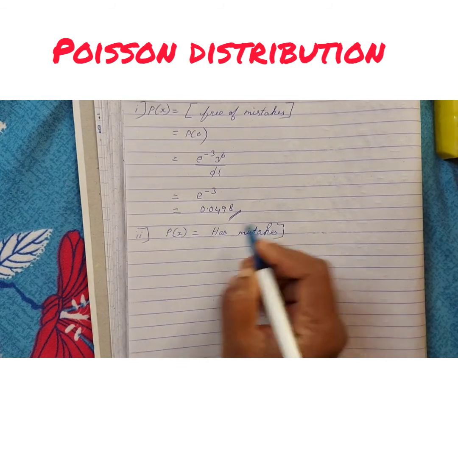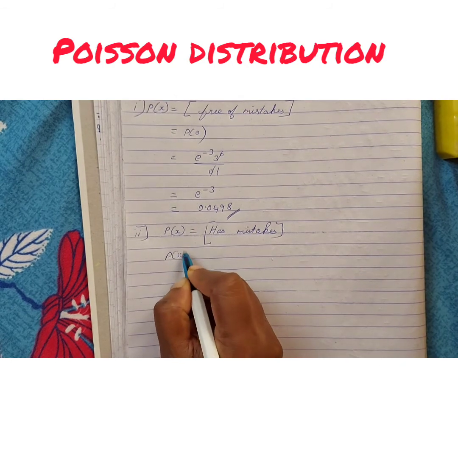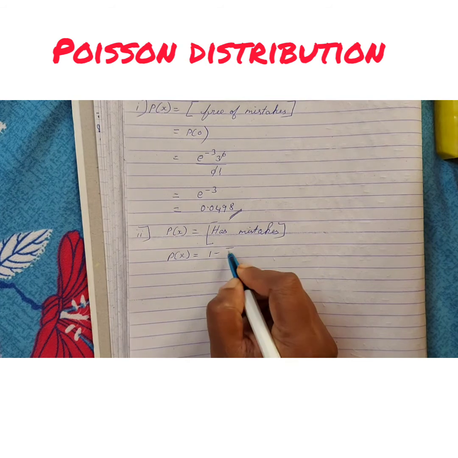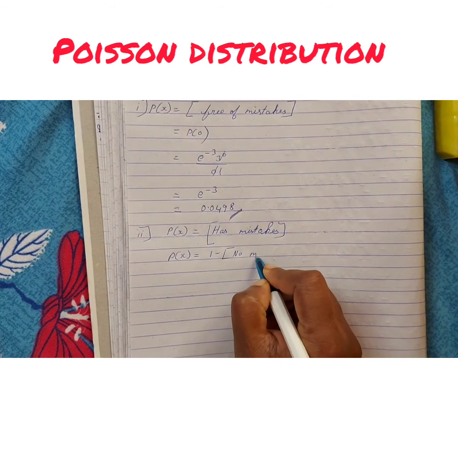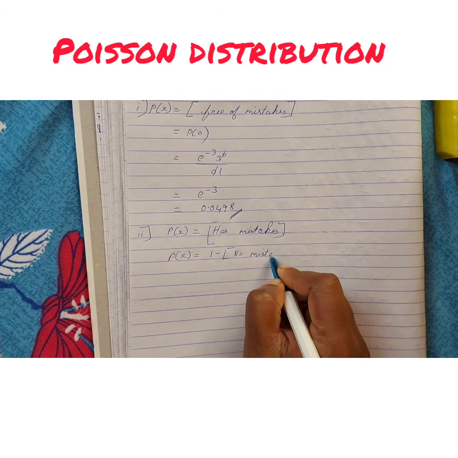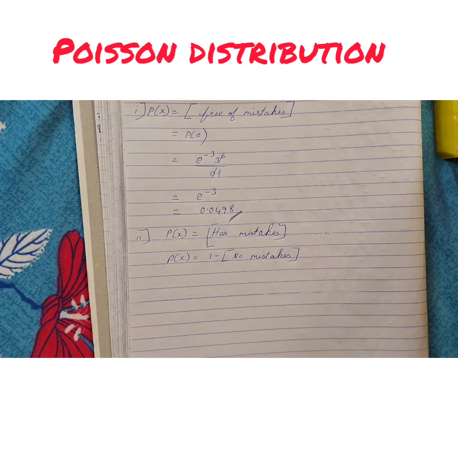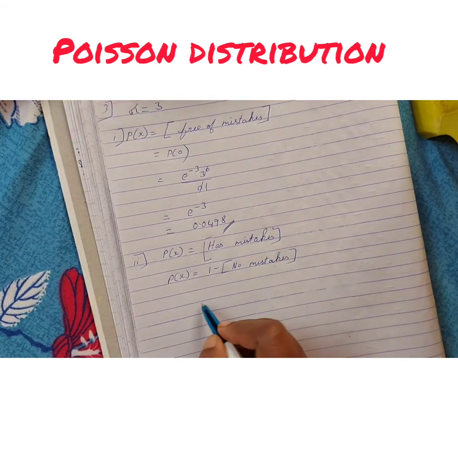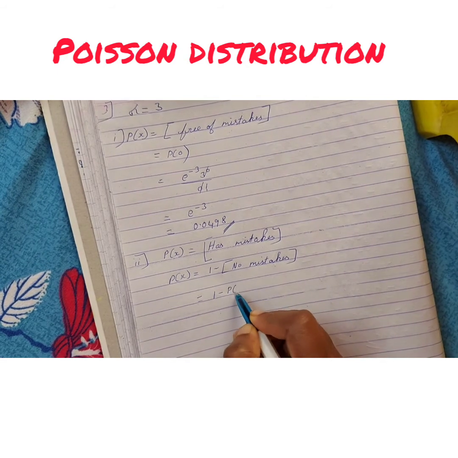So how many mistakes you have? We don't know. The n value is missing. So for the probability of x, always we follow what? The complement method. 1 minus the opposite of has mistakes, which is no mistakes. Always you take the opposite one. So 1 minus no mistakes means probability of 0.